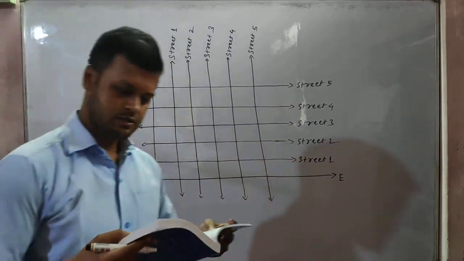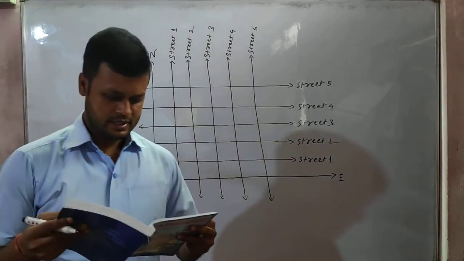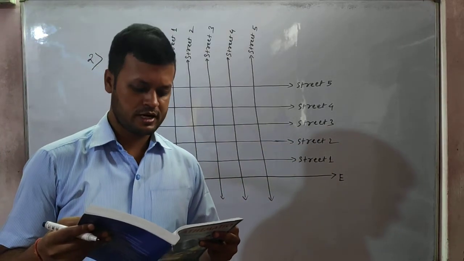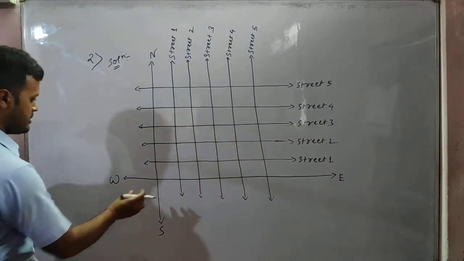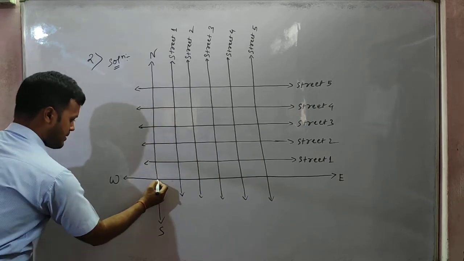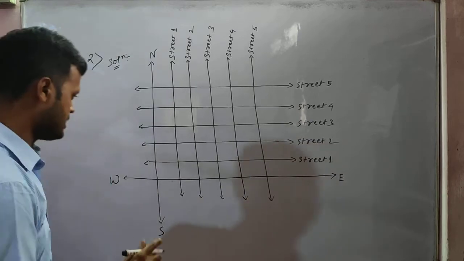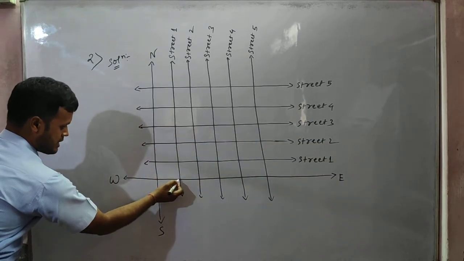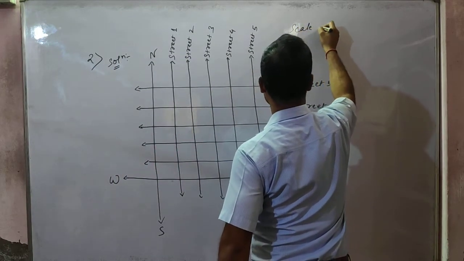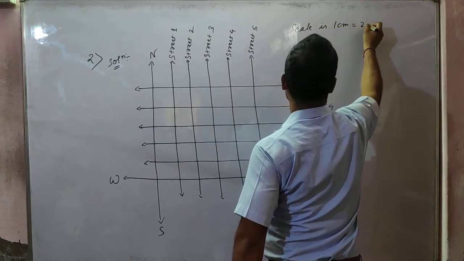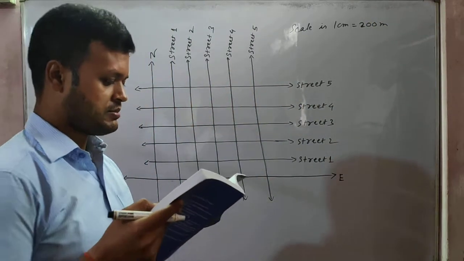Okay, students. Using 1 centimeter is equal to 200 meter, draw a model of the city on your notebook. This is 1 centimeter distance from here to here. From here to here, you will draw this on your notebook. This is 1 centimeter. You can write the scale: scale is 1 centimeter is equal to 200 meter. It is given in the question itself.